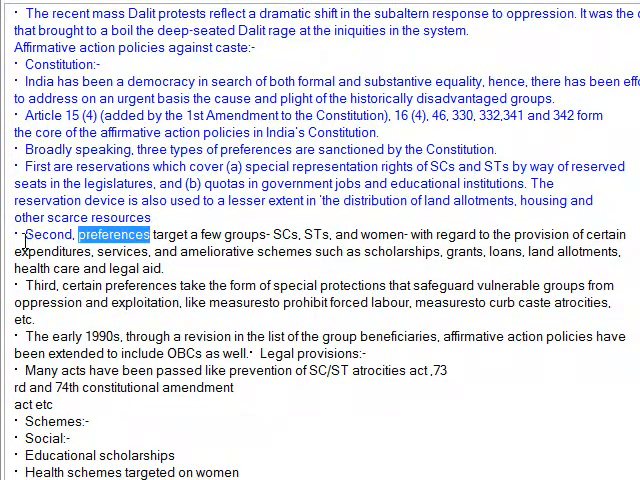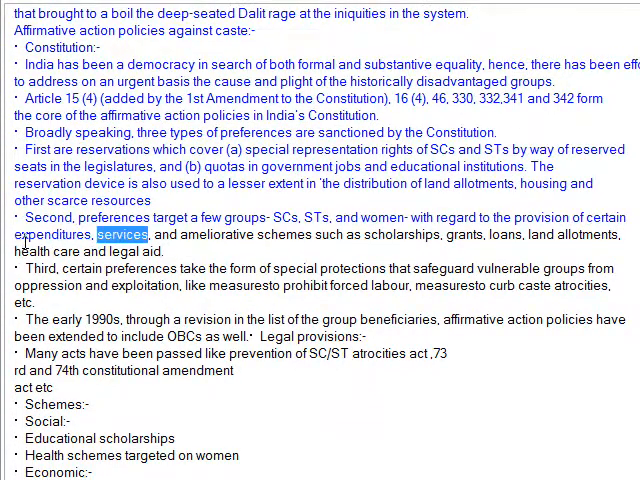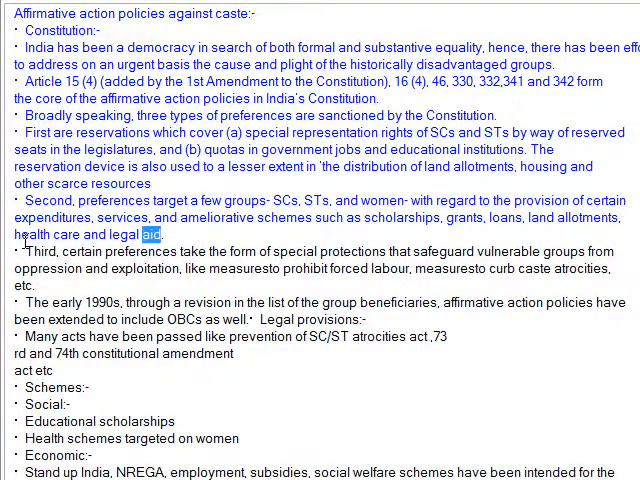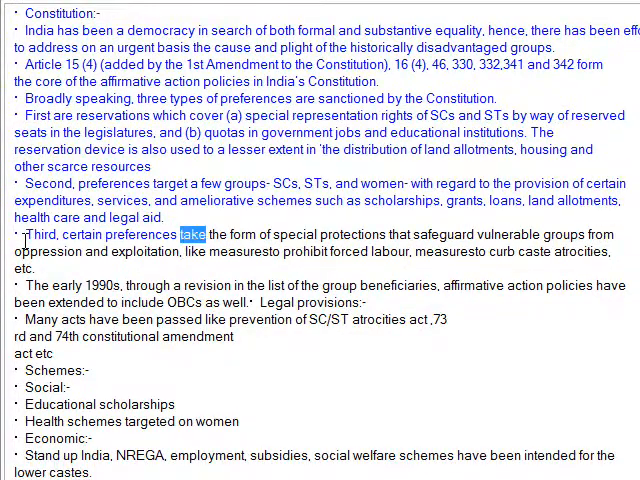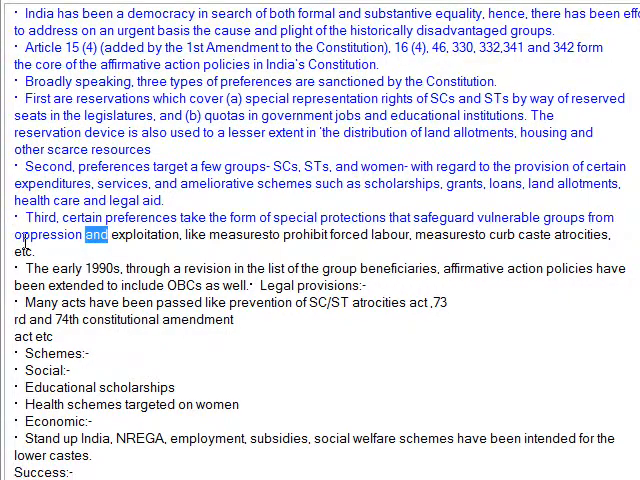resources. Second, preferences target a few groups, SCs, STs, and women, with regard to the provision of certain expenditures, services, and ameliorative schemes such as scholarships, grants, loans, land allotments, healthcare and legal aid. Third, certain preferences take the form of special protections that safeguard vulnerable groups from oppression and exploitation, like measures to prohibit forced labor, measures to curb caste atrocities, etc.